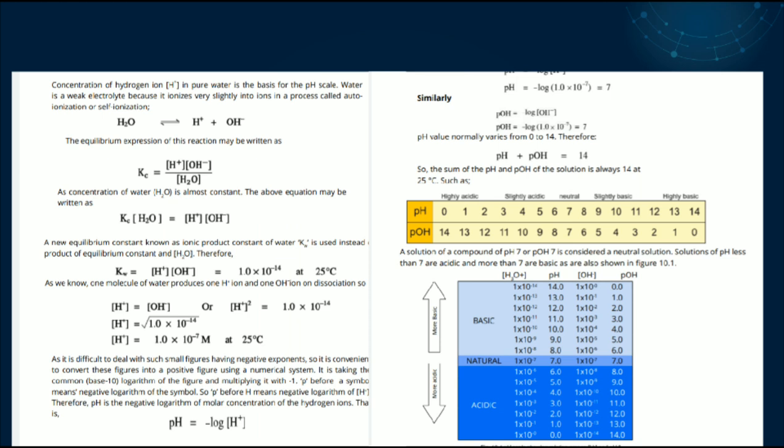By taking square root on both sides, we can get the value of hydrogen ions, 1 into 10 raised to the power minus 7 mole at 25 degrees Celsius, because 1 into 10 raised to the power minus 14 is the value for the product of hydroxyl and hydrogen ions. So the value of hydrogen ions at 25 degrees Celsius is equal to 1 into 10 raised to the power minus 7 mole.